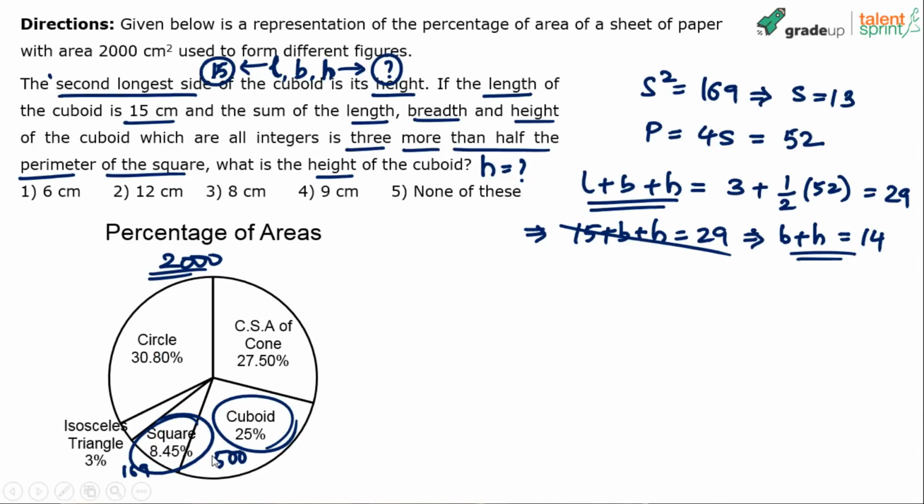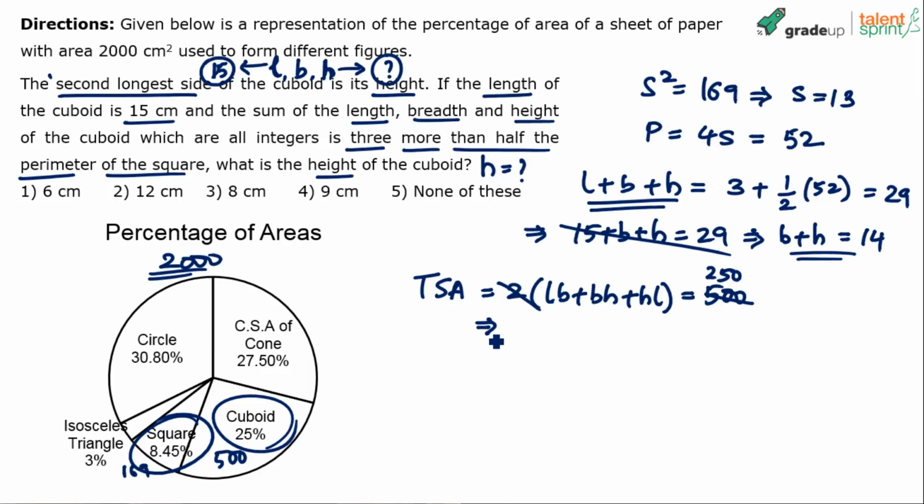Okay. Now, just deal with that equation to get the answer. What is this? Total surface area of the cuboid. What is the total surface area of the cuboid? 2 times of LB plus BH plus HL. That is equal to 500. Now substitute the values. This is 250 anyway, and we know that L is equal to 15. If I take L common, what do we get? So it is like this: L times of B plus H plus BH equals 250.